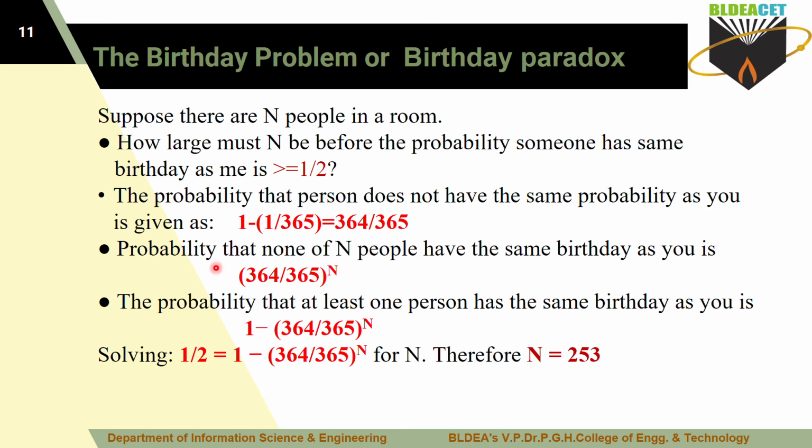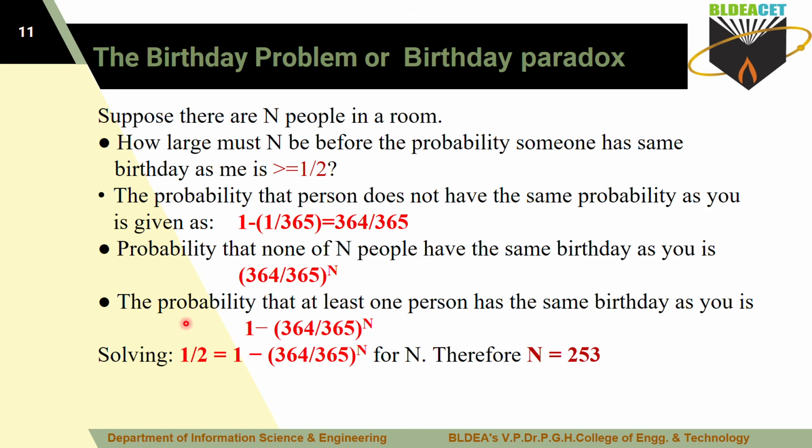In the same way, if we take the probability that none of n people have the same birthday as you, so you are the only one person and all the remaining have different birthdays. Any number of people may be there. Then it is 364 divided by 365, and it is to the power of n here. So one more assumption: it is a unique birth date and you are the only person having that birth date. Remaining all n people have birth dates that are different here.